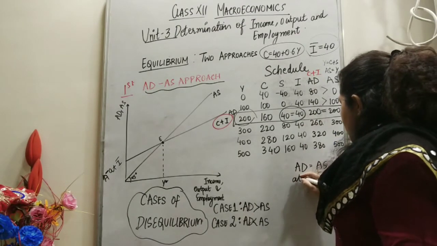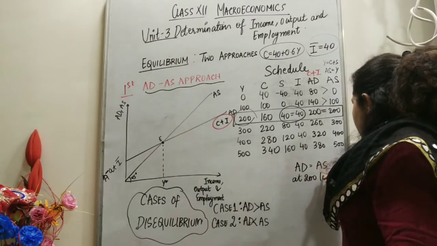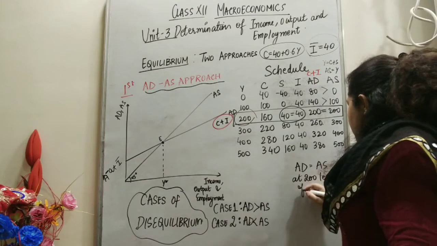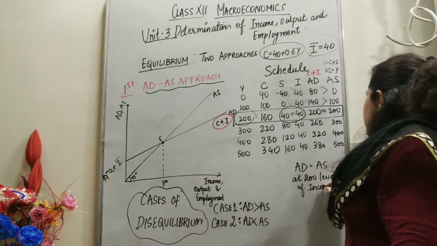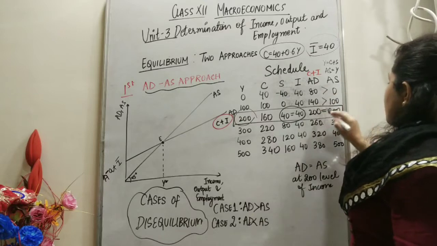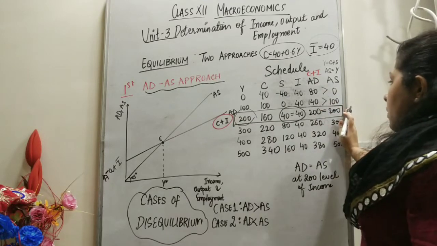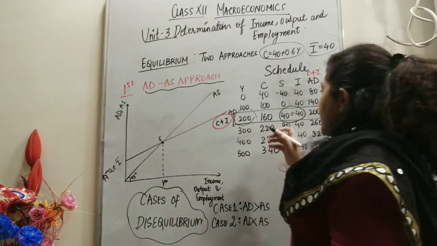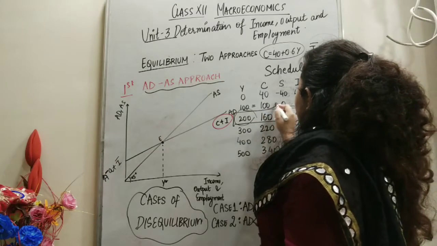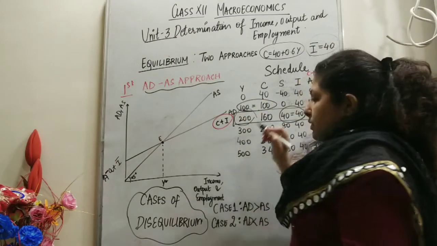So at 200 level of income, the economy reaches equilibrium, where AD and AS both are 200. Okay, so can you tell me which is the break-even point? This is the break-even point, 100, where C is equal to Y.